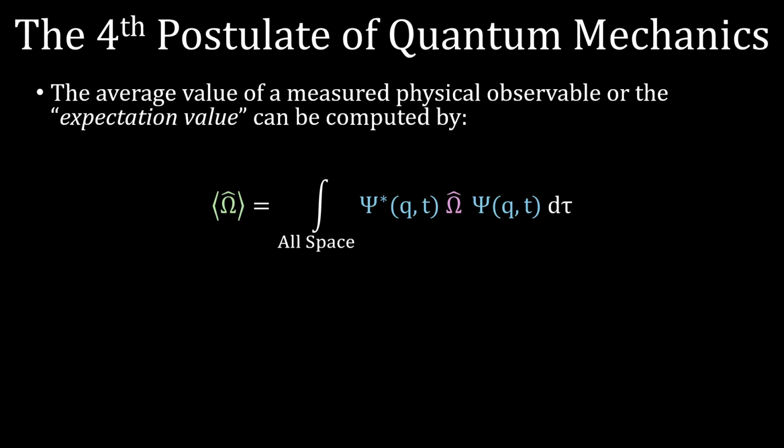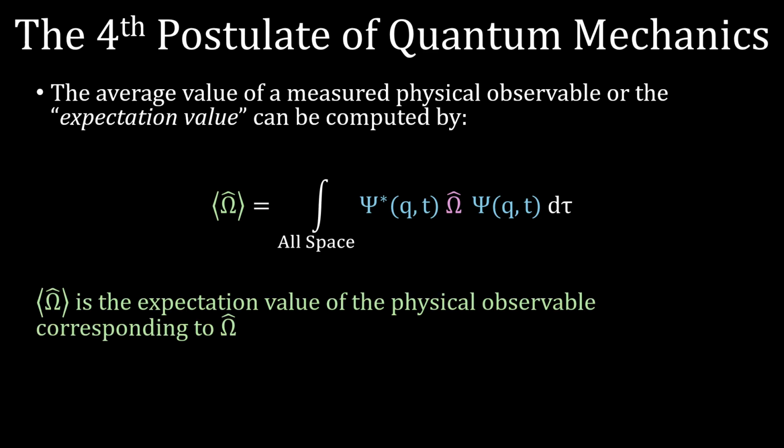Hi, it's Matt, and in this video we're going to talk about the fourth postulate of quantum mechanics. So what does the fourth postulate say? It says that the average value of a measured physical observable, which we call the expectation value, can be computed by this formula here. So let's talk a little bit about it.